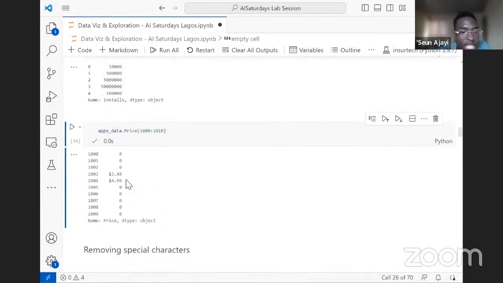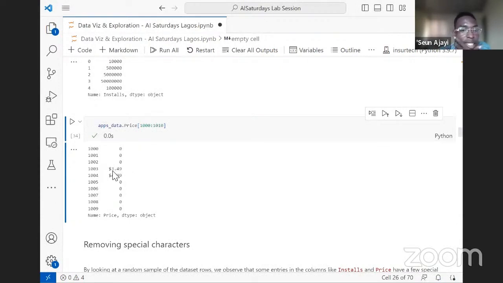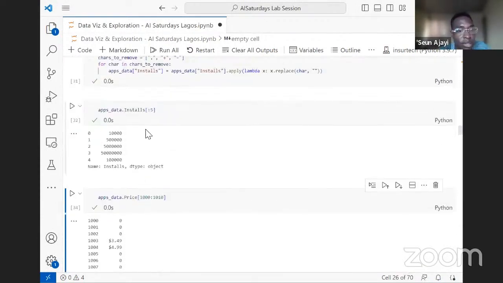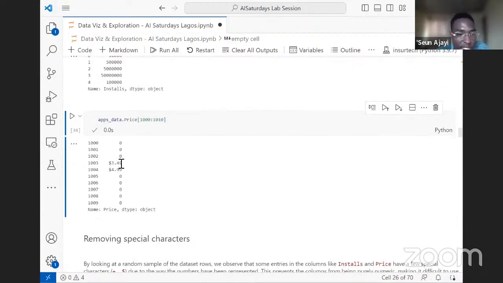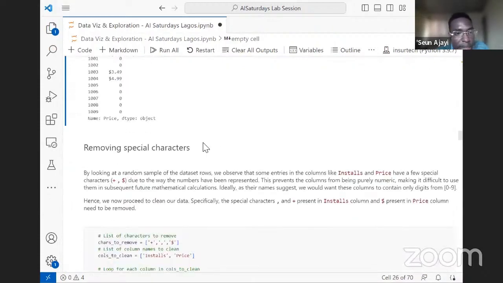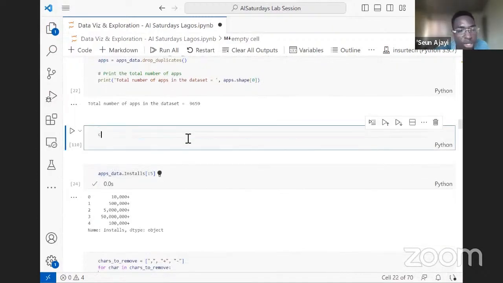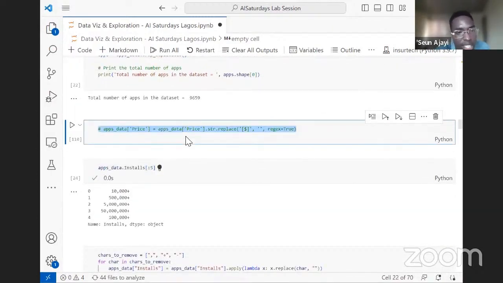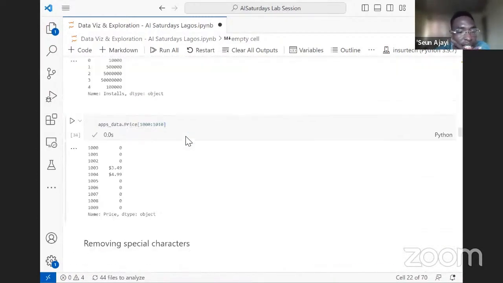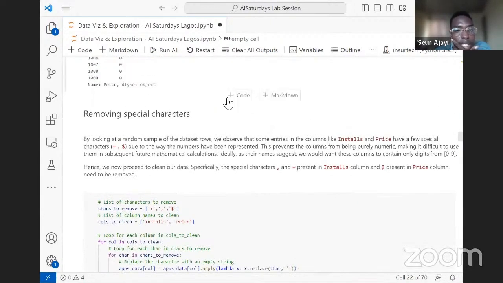Okay, yeah, good. Now we can start to see some paid apps, and we can see there's a dollar sign in front of it here. So we want to do the same thing we did for the installs. We want to remove this dollar sign so we can have a clean float. I want to do this using another method instead of the lambda function or the apply method.